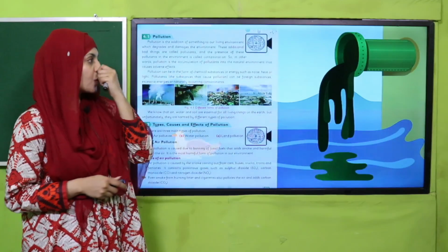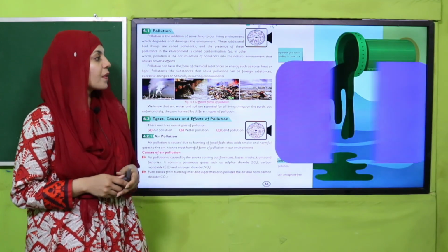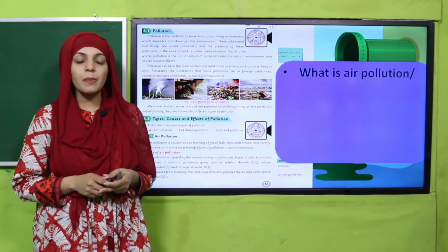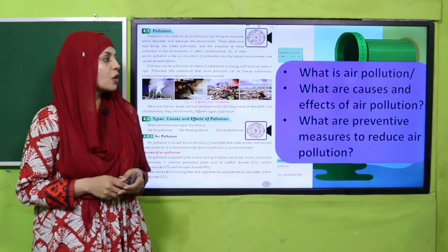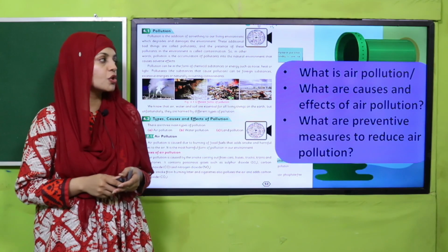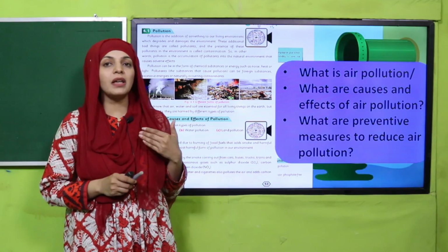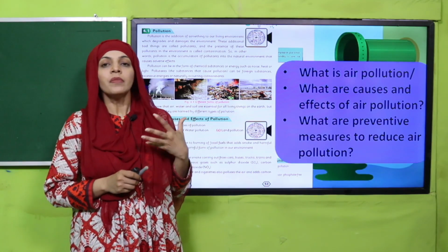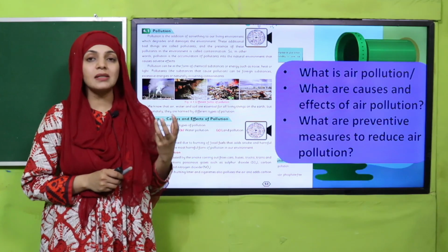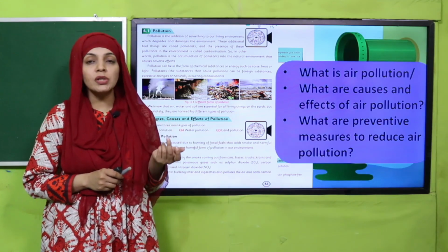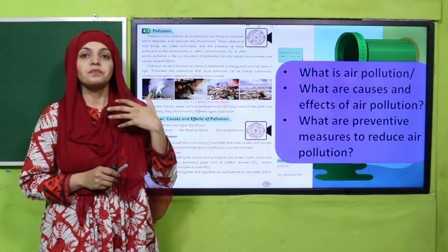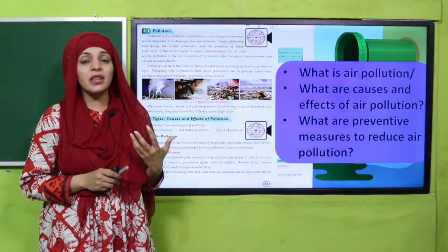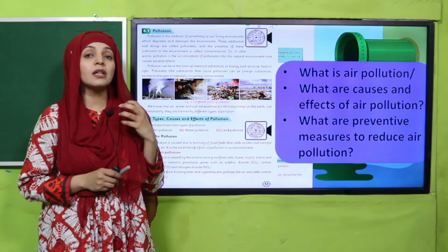Then in the next lecture, we discussed air pollution. So what is air pollution? Very good. So what are the causes and effects of air pollution? Air pollution is the addition of any bad thing into the air, like different toxic gases, burning of fossil fuels. So they cause air pollution. And what are their effects? They cause breathing issues. And what are its causes?